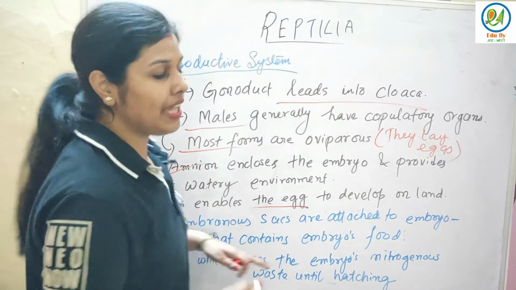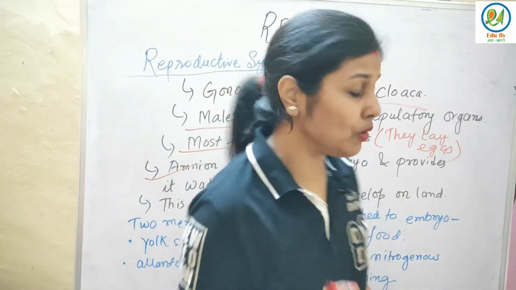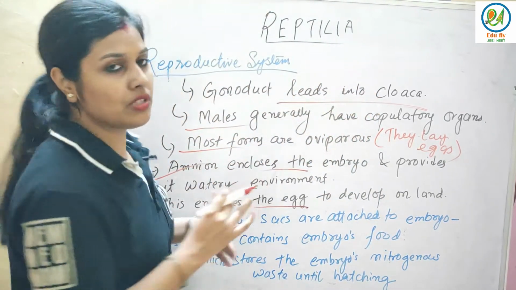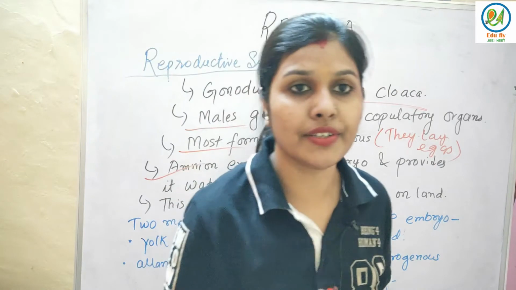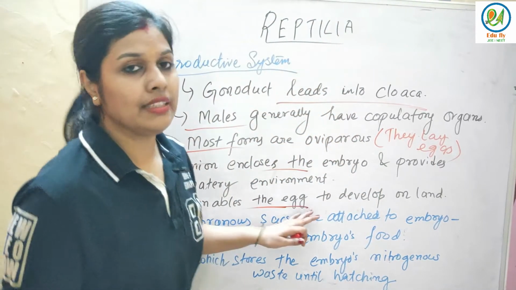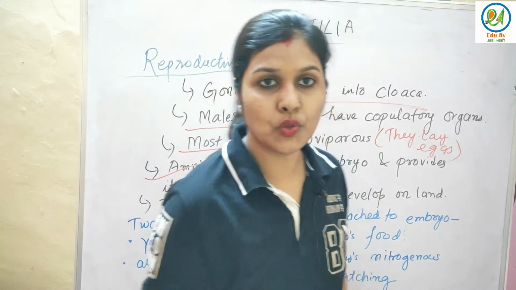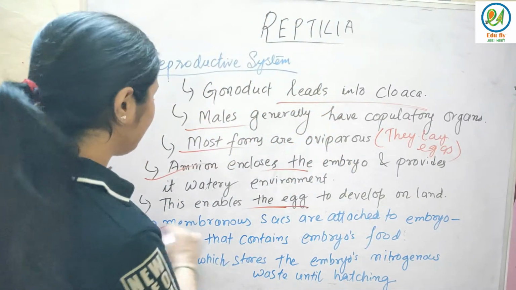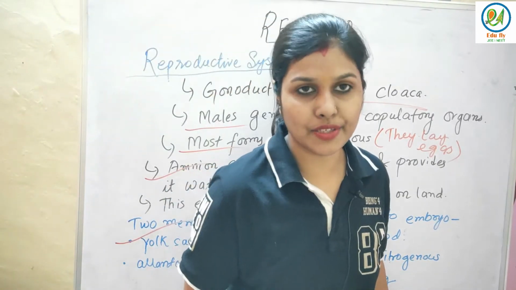This enables the egg to develop on land very easily, because the amnion encloses the embryo and provides the watery environment to that embryo, and that's the reason they develop on land. They don't need to go to water for fertilization. There are two membranous sacs attached to the embryo.